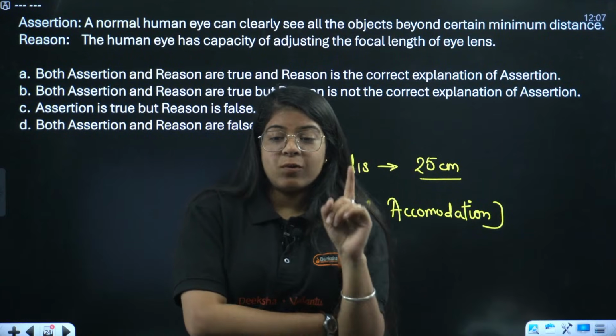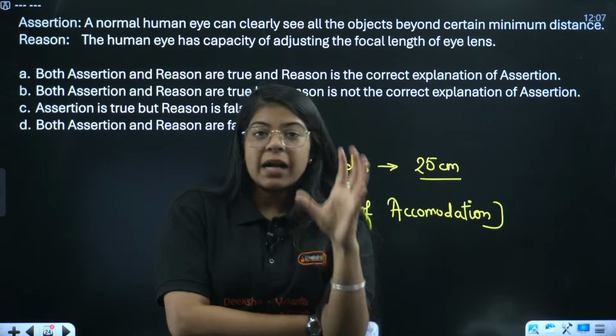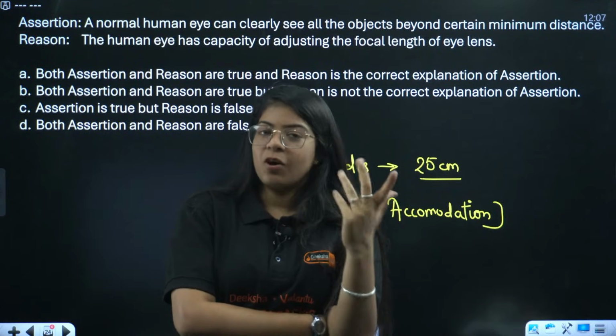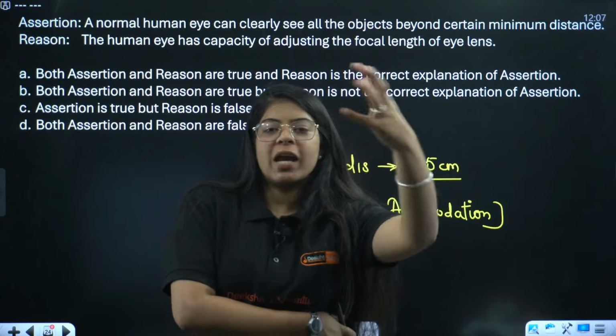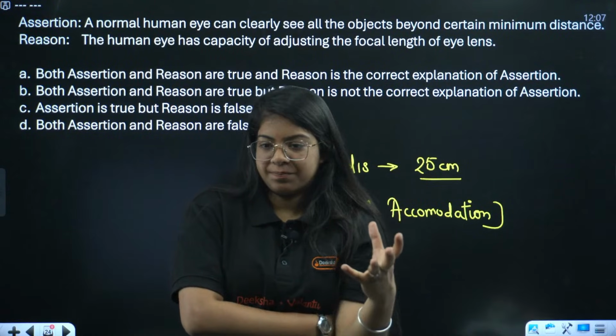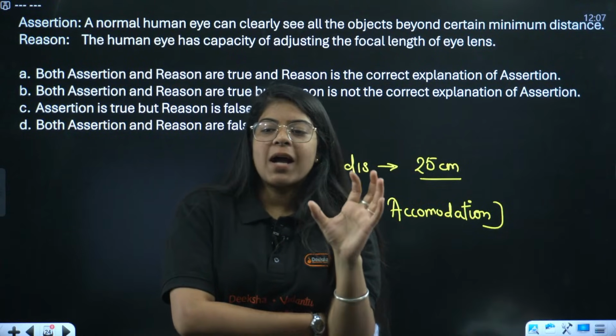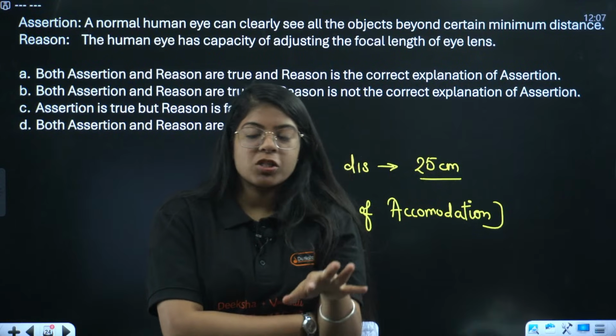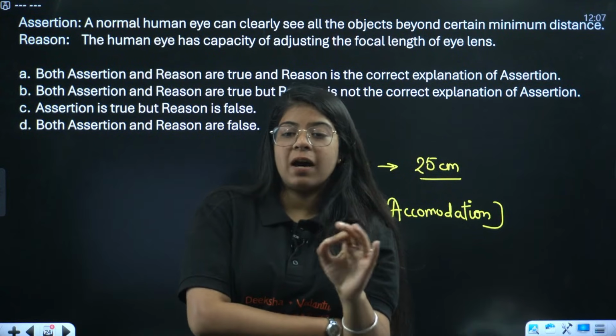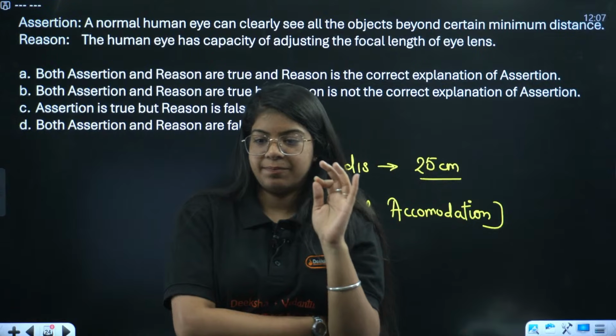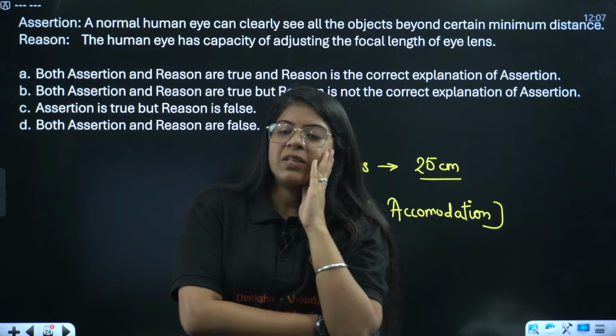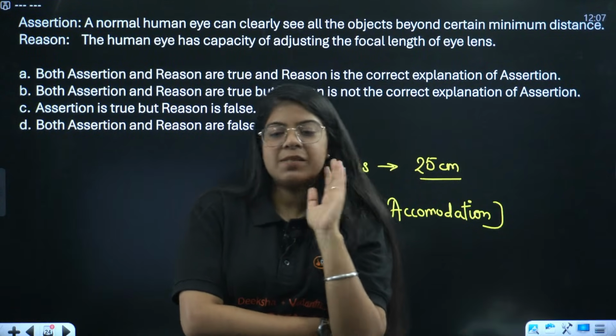I have one question. Which part of the human eye is responsible for changing the focal length of our eye lens? The ability of the eye lens to adjust its focal length is the power of accommodation.